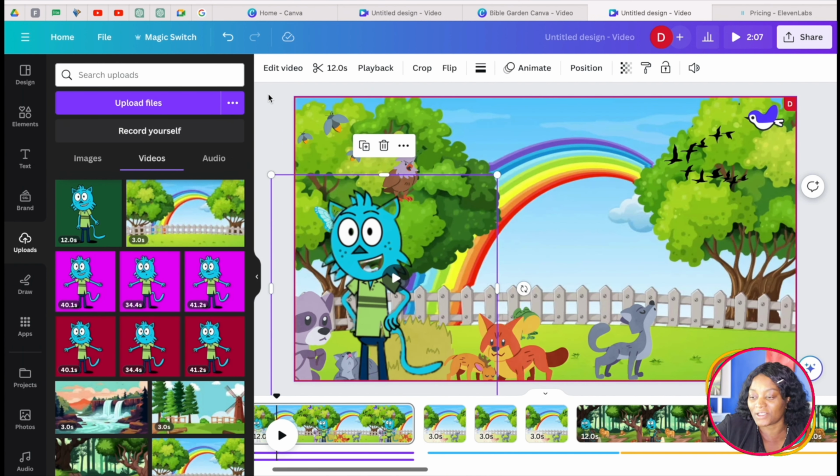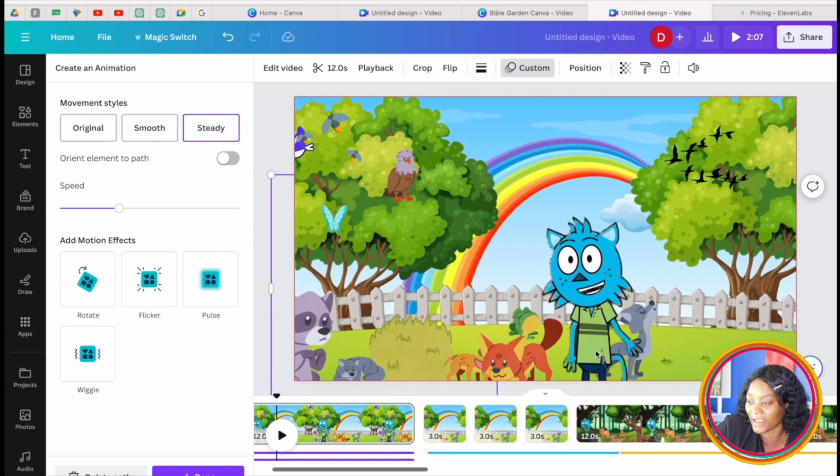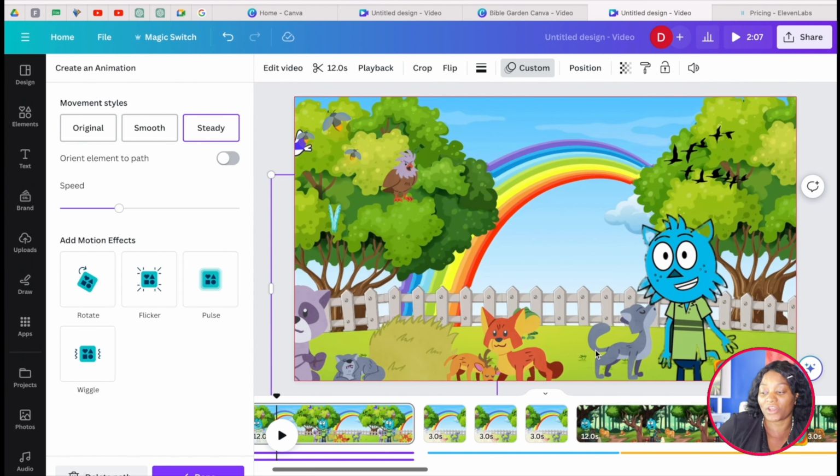If you want to make this character move around, you can also go ahead and animate the character, so you can see how it will be talking and then moving at the same time.